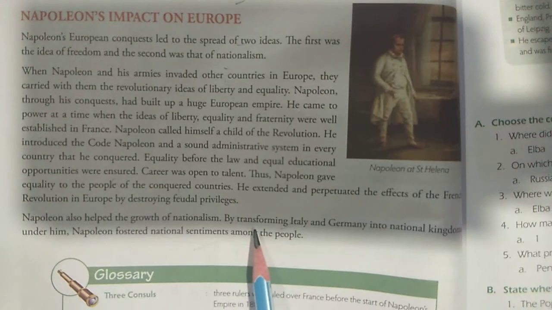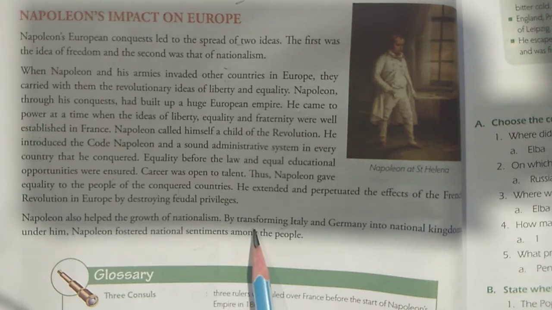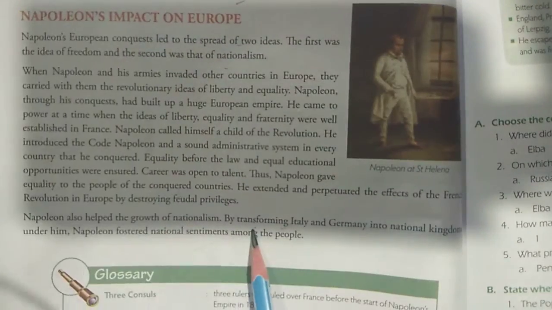So in this chapter you have studied the rise and the fall of Napoleon, how he conquered the European countries and how he also had to face difficulty. So please read the chapter and find out all these smaller questions and objectives. Thank you.